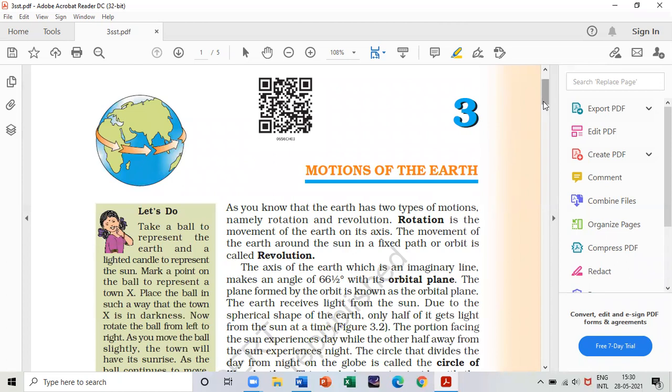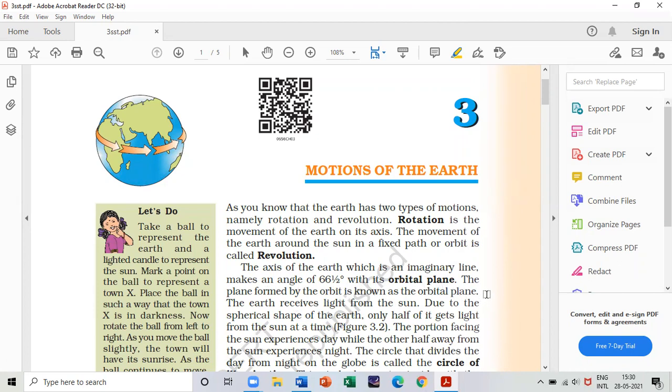And what do you mean by the orbital plane? The axis of the earth, which is an imaginary line, makes an angle of 66.5 degrees with its orbital plane. That is, the plane formed by the orbit is known as the orbital plane. You can get it in very short answer type questions that carry 1 mark. So you have to write that the axis of the earth, which is an imaginary line, makes an angle with the plane known as the orbital plane.